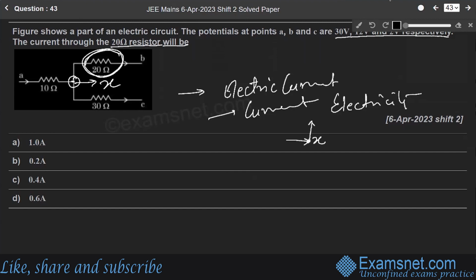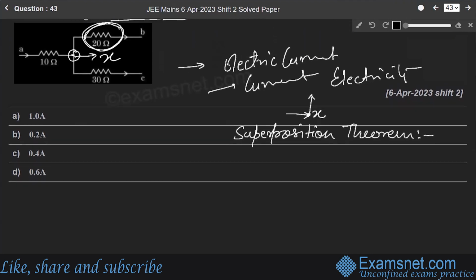Okay, means by using superposition theorem, the current at any point is equal to the algebraic sum of all the currents emerging away from it or emerging towards it.